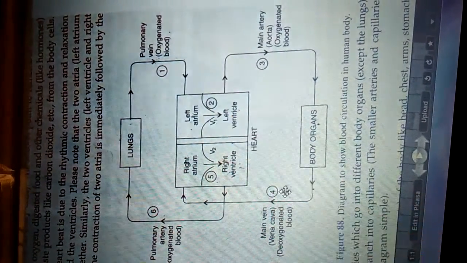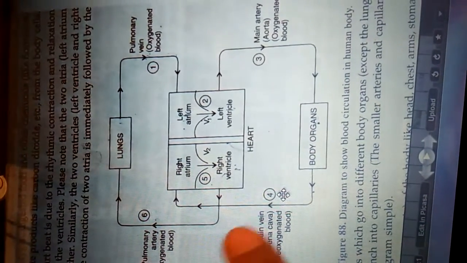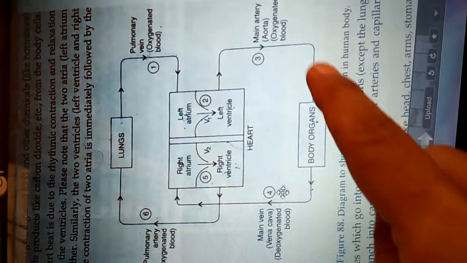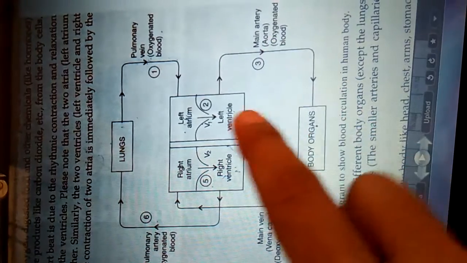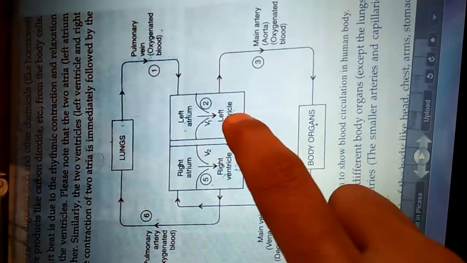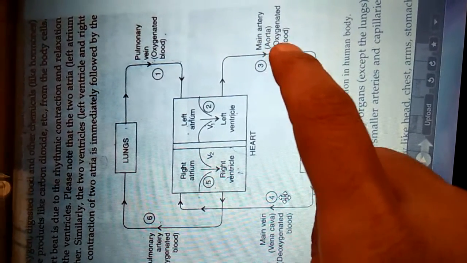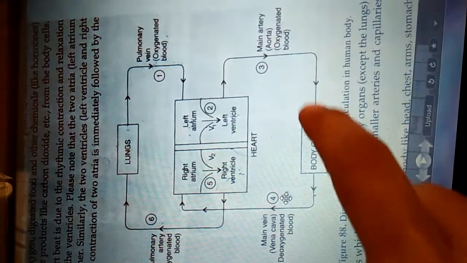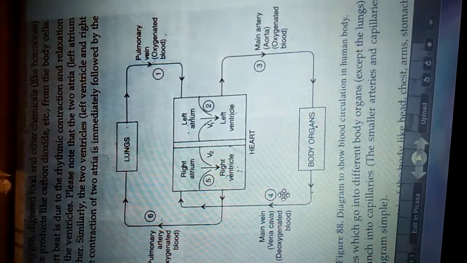Now the left ventricle again gets filled with blood, and the blood from the left ventricle passes towards the body part through the main artery, which is called the aorta. Then this artery gets divided into various small arterioles.